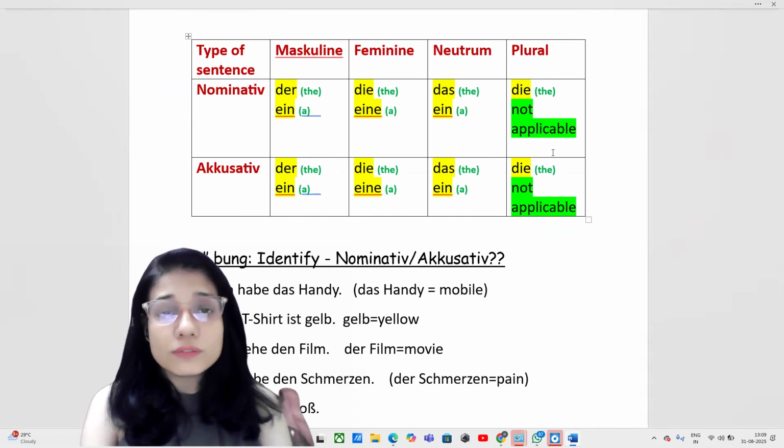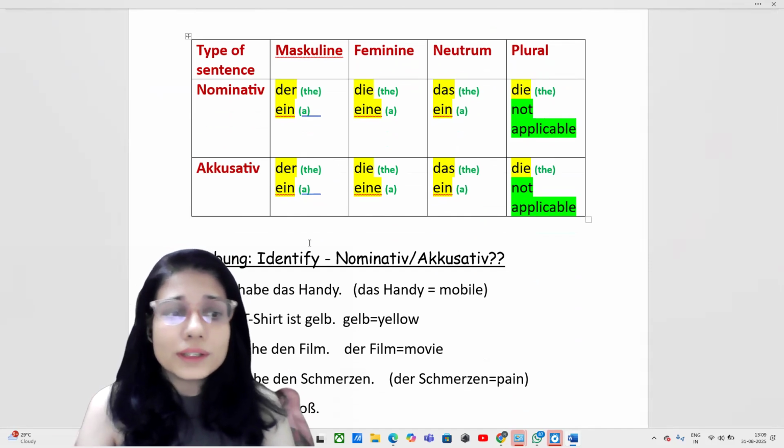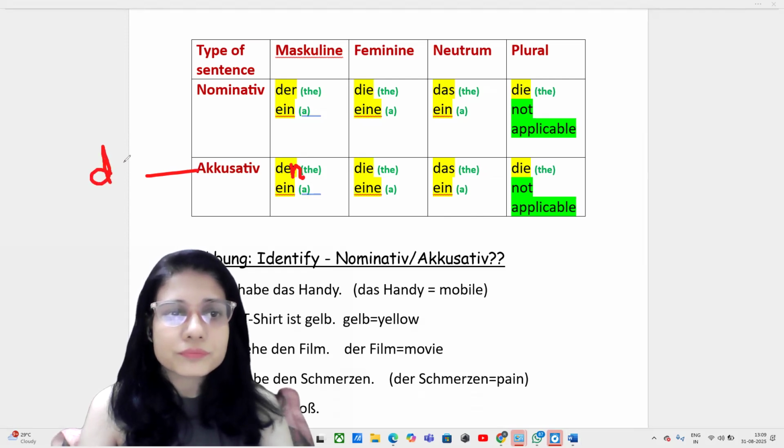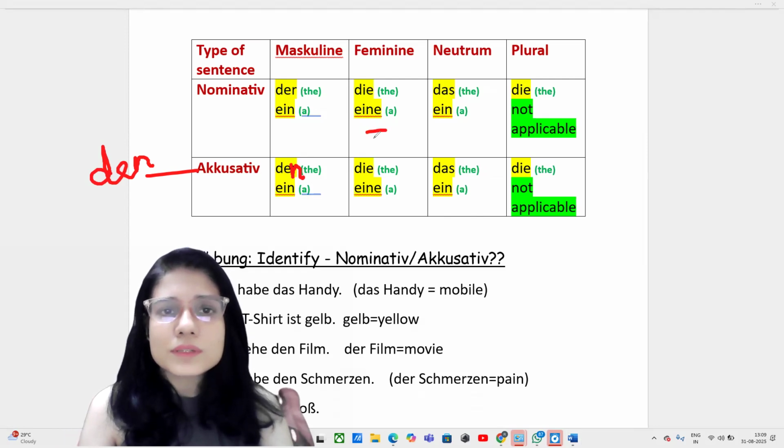For accusative, it is der, die, das, again the. Only the change, I also suggested this last time, please cut this: der will become den. So in accusative, we use den. That is the only change. Rest is same, same, and same.